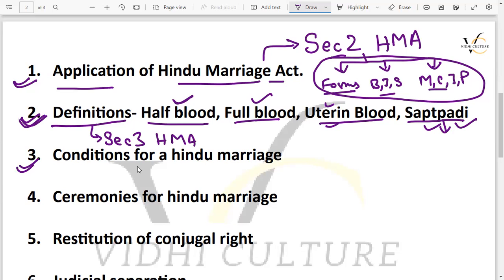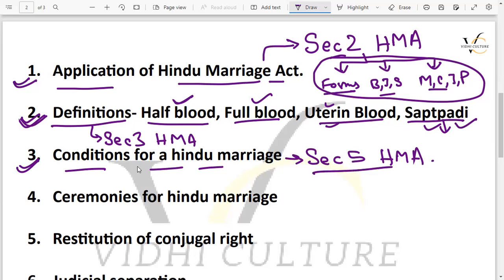Now coming to the third topic. तीसरा टॉपिक क्या है हमारा? The conditions for a Hindu marriage. अब हमें पढ़ना है conditions of the Hindu marriage, जो कि कहाँ mentioned है? वो mentioned है section 5 के अंदर, section 5 of Hindu Marriage Act, कि क्या क्या conditions हैं जो कि एक हिंदू मैरिज के लिए यहाँ पे होनी चाहिए.